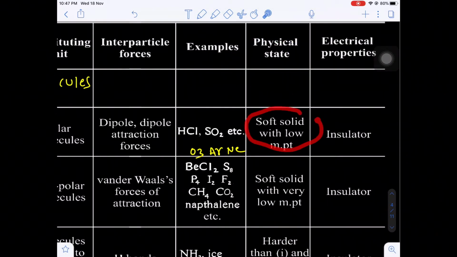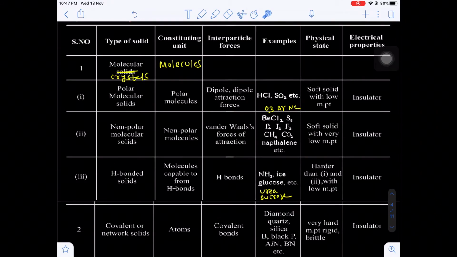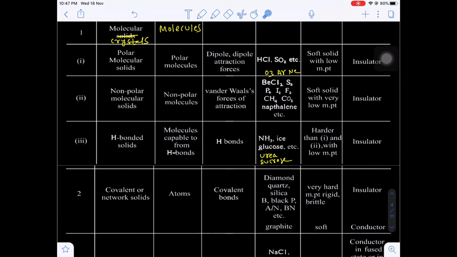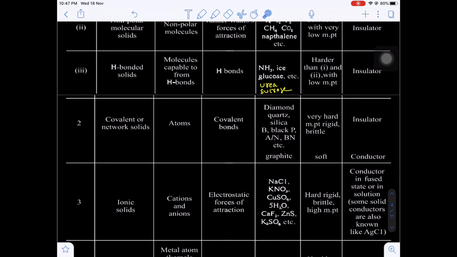Okay, now what is the physical state of these molecular solids? The first category is soft solid with low melting point, the second is soft solid with very low melting point, and the third is harder as compared to 1 and 2, but they possess again low melting point. Low melting point in the sense that, compared to other crystalline solids, these solids possess low melting point. And these molecular crystalline solids are insulators, because the molecules are the building blocks of the constituent crystalline solids. That's why the molecules are electrically neutral, and that's why they are a bad conductor of electricity.